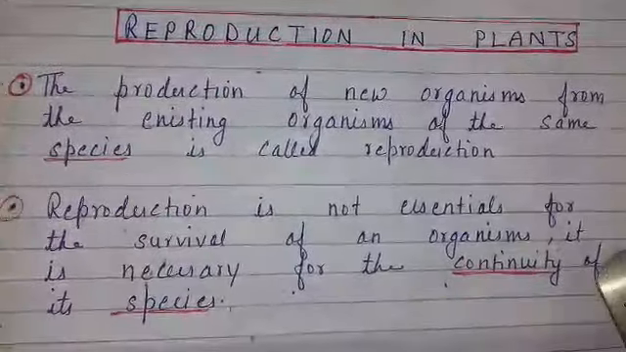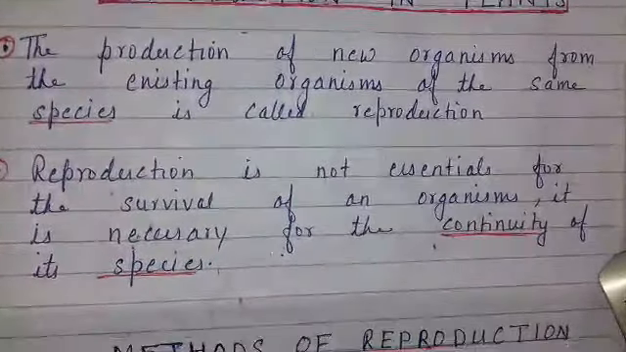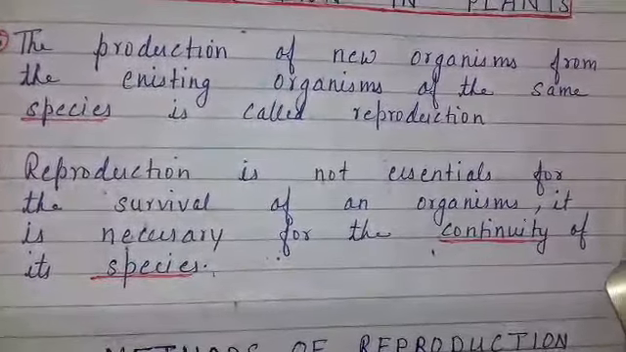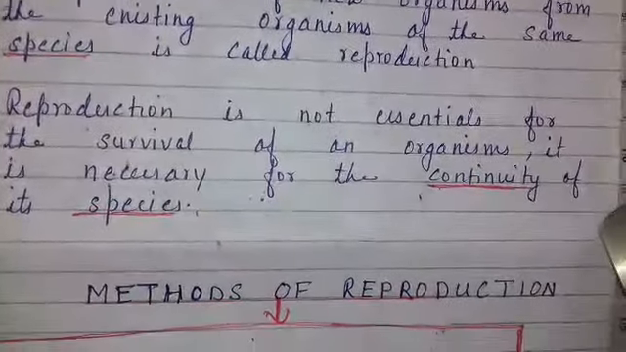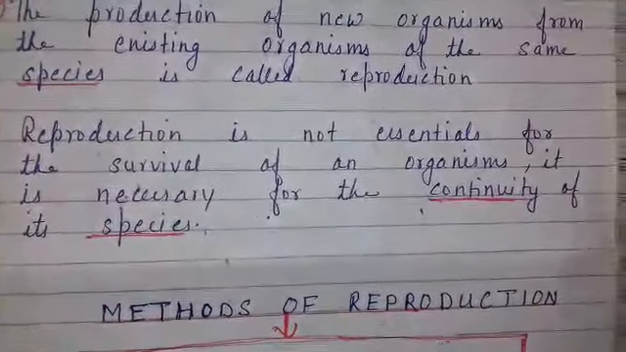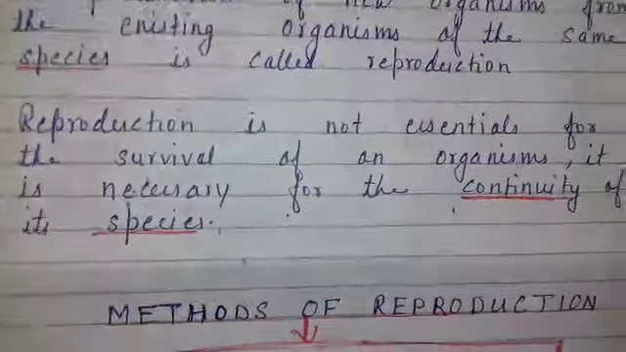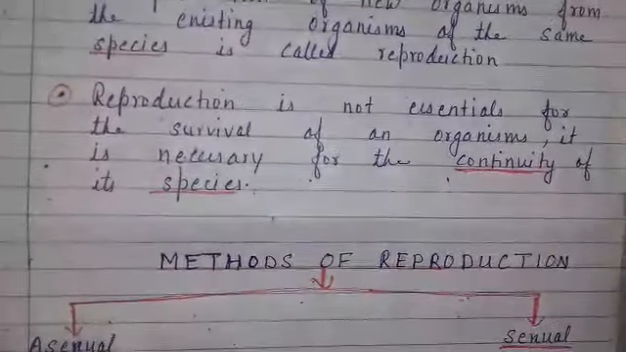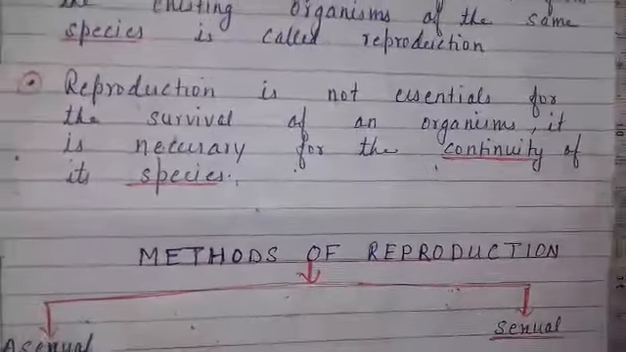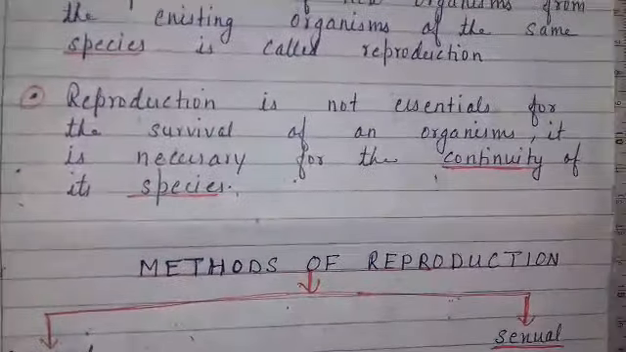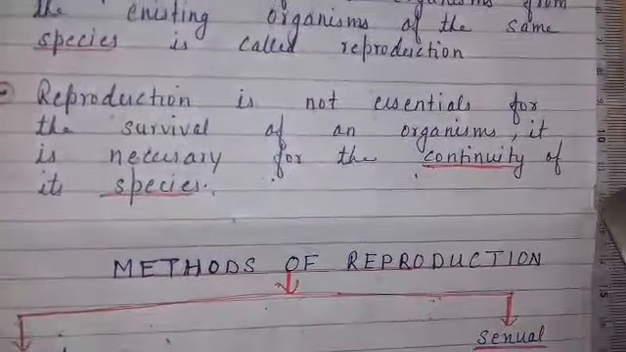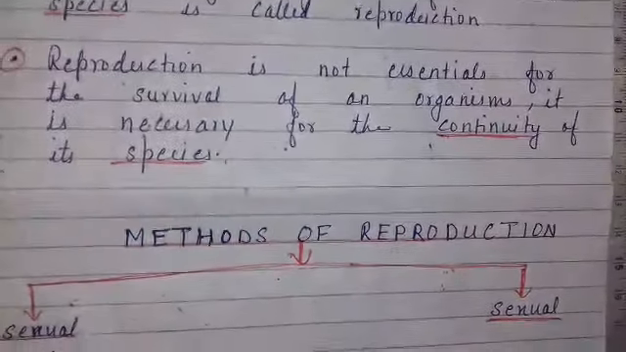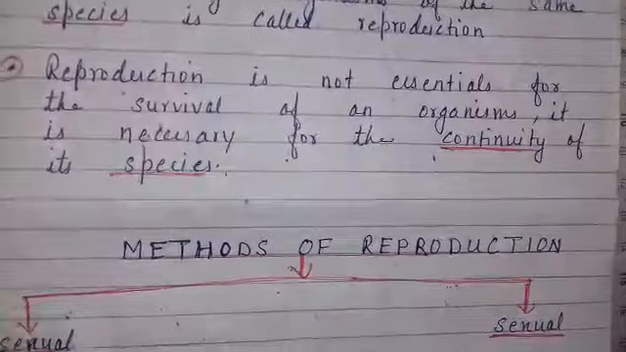Reproduction is essential for the survival of organisms. It is necessary for the continuity of its species. It means that reproduction is not essential like the digestive system, respiratory system, excretory system, nervous system, but it is necessary for the continuity of its species, because if there is no continuity of a species, then on our earth no type of organism can survive.